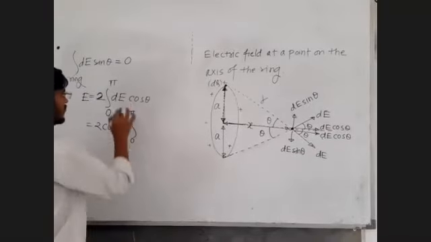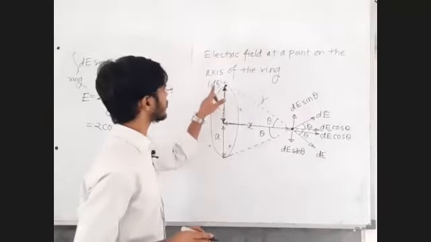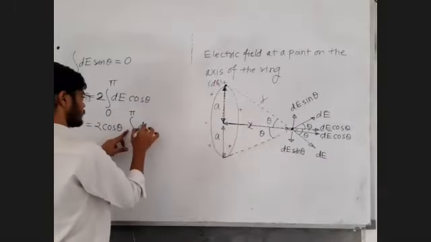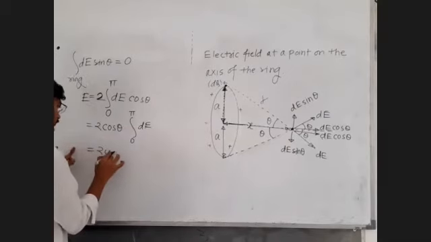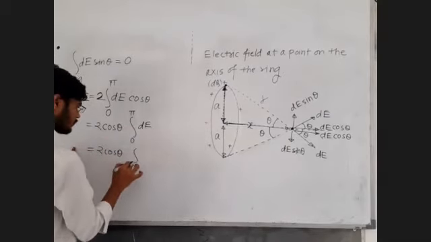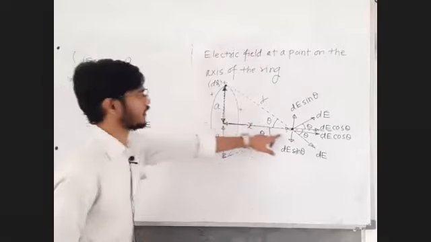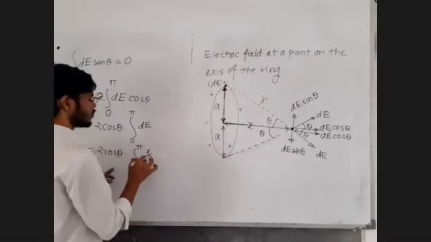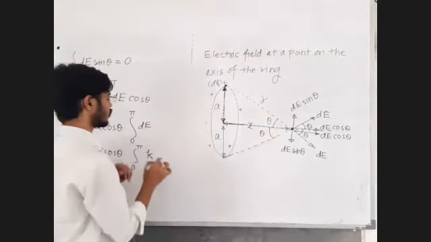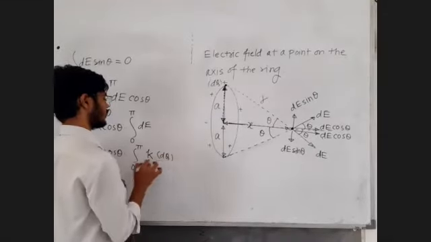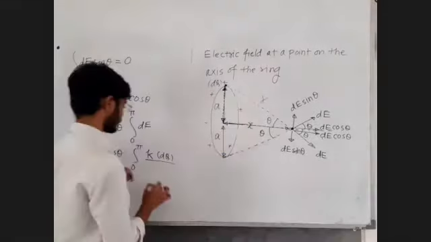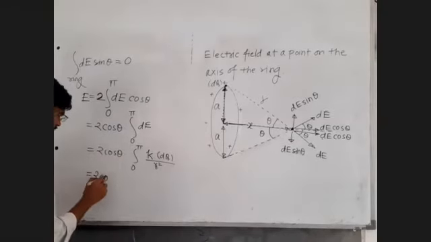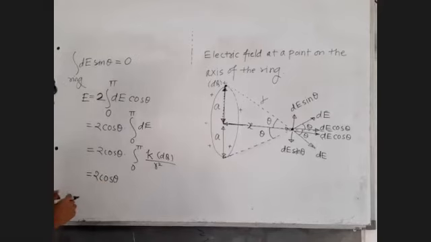What is the electric field dE due to a point charge dq at a distance of small r? Very simple. Write down along with me. dE is the electric field due to the point charge dq at distance small r. That is 1 upon 4 pi epsilon 0, which means k, into dq upon r square. Here r is small r. Take the constants out of the integration.